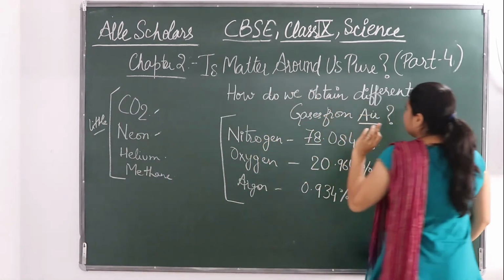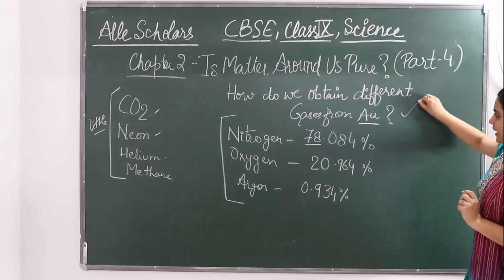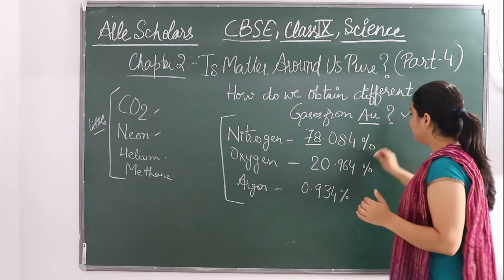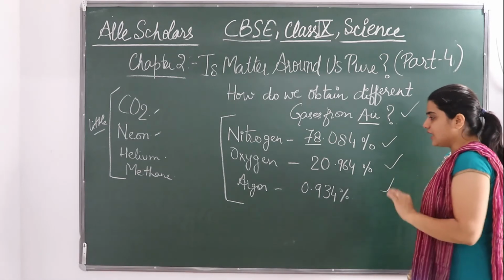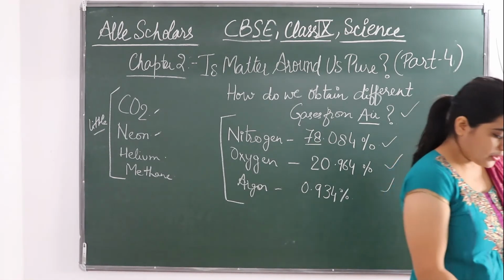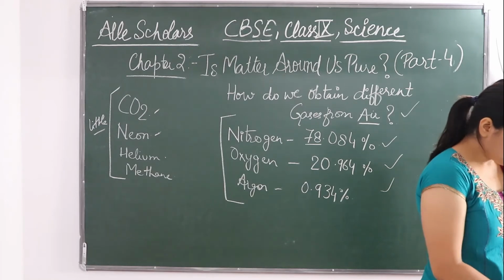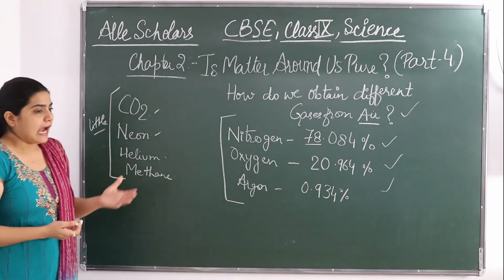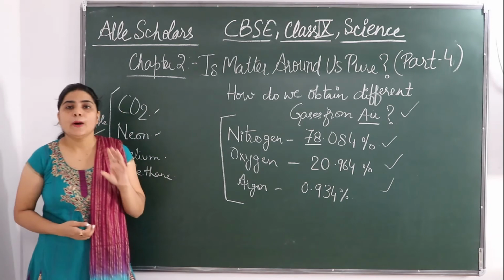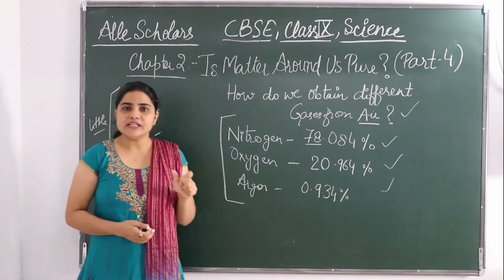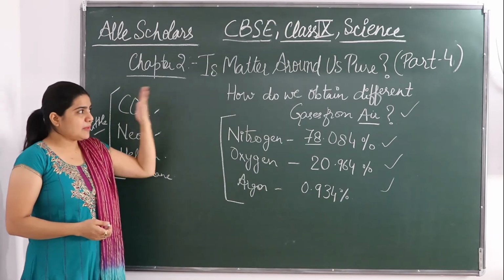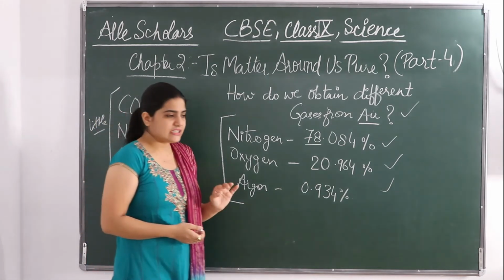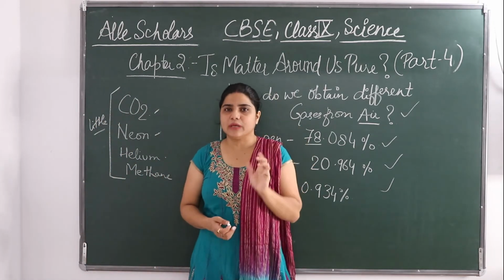So in this method, to obtain different gases from air, we shall be obtaining the main gases, that is nitrogen, oxygen and argon. Air is a homogeneous mixture and can be separated into its components by a method that is fractional distillation. In my previous video, I taught about separating techniques, in which I told you about fractional distillation, that a fractionating column is attached.